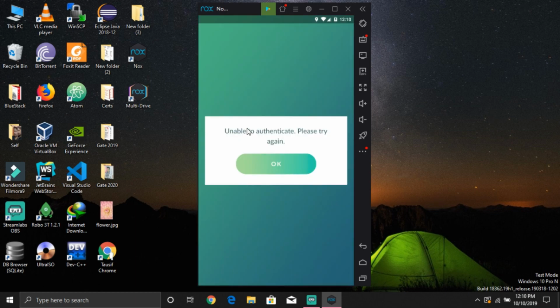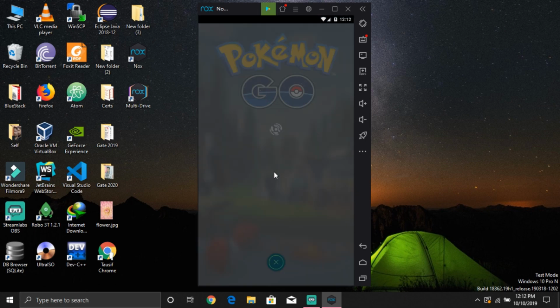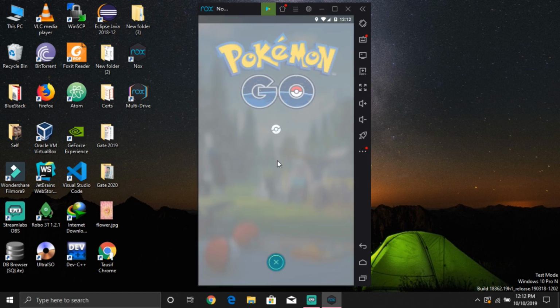As you guys can see, it's showing unable to authenticate. Please try again later. So you don't need to worry about that. Simply open Pokemon Go on your mobile phone and just log in there without opening your GPS, as it will detect the location of your mobile phone and won't let you spoof your location on this laptop. As I have logged in on my phone, now I can click OK and try again. This time this is going to open for sure.